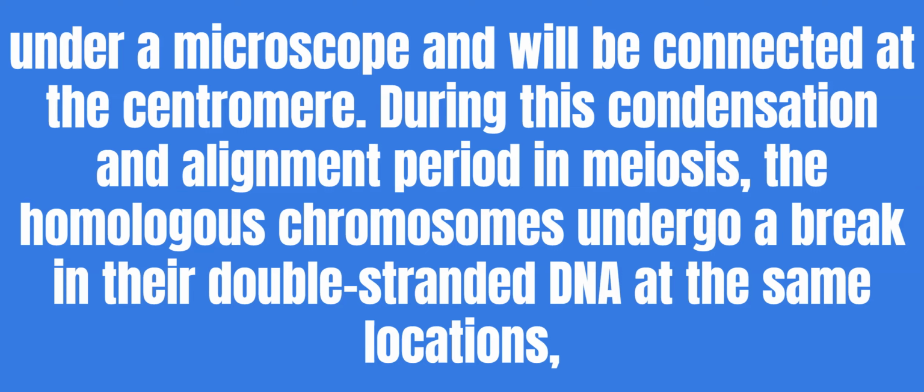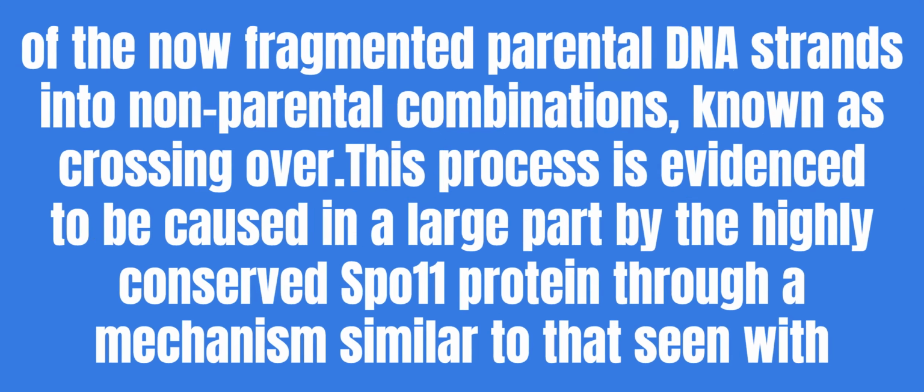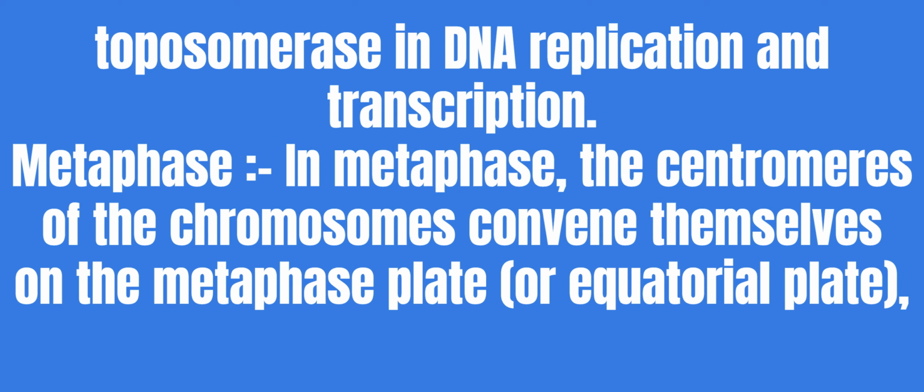During this condensation and alignment period in meiosis, the homologous chromosomes undergo a break in their double-stranded DNA at the same locations, followed by a recombination of the now fragmented parental DNA strands into non-parental combinations, known as crossing over. This process is evidenced to be caused in a large part by the highly conserved SPO11 protein through a mechanism similar to that seen with topoisomerase in DNA replication and transcription.